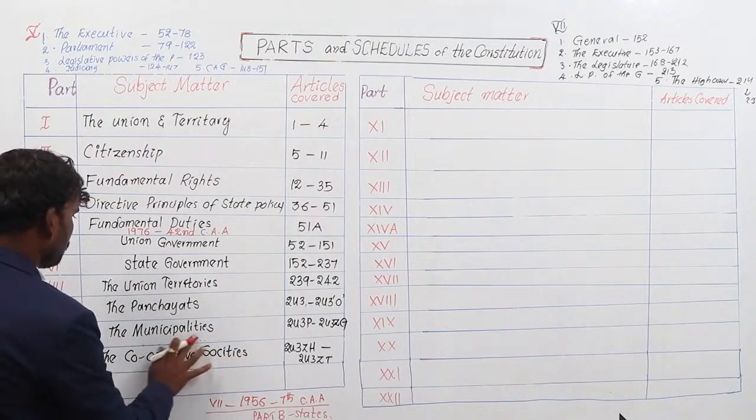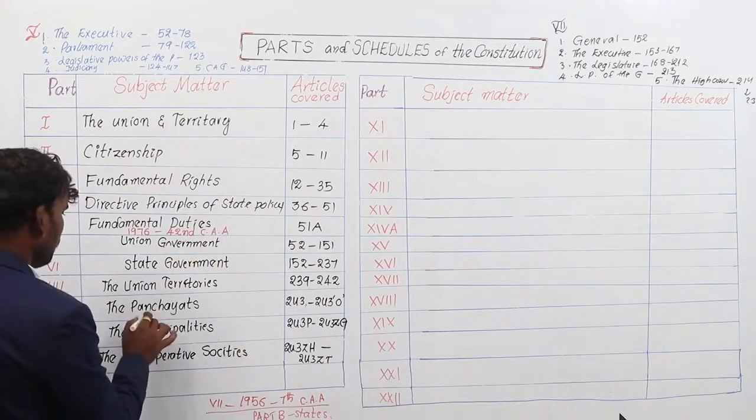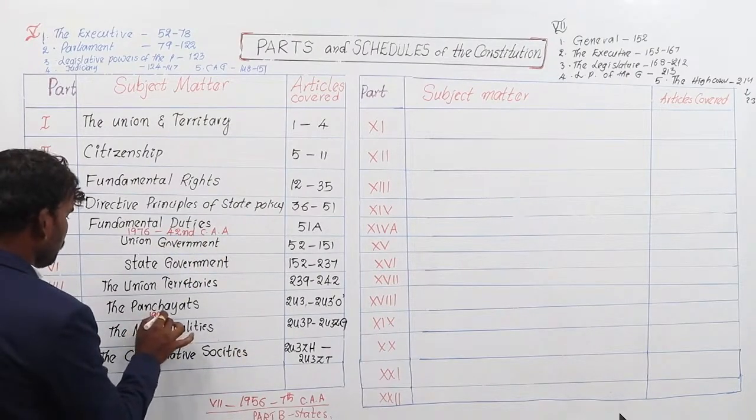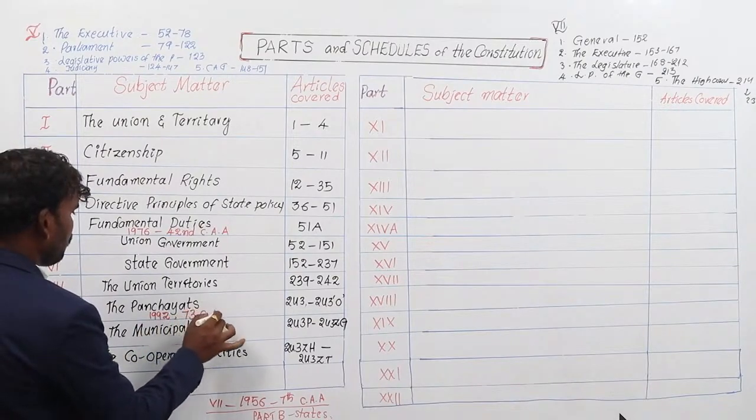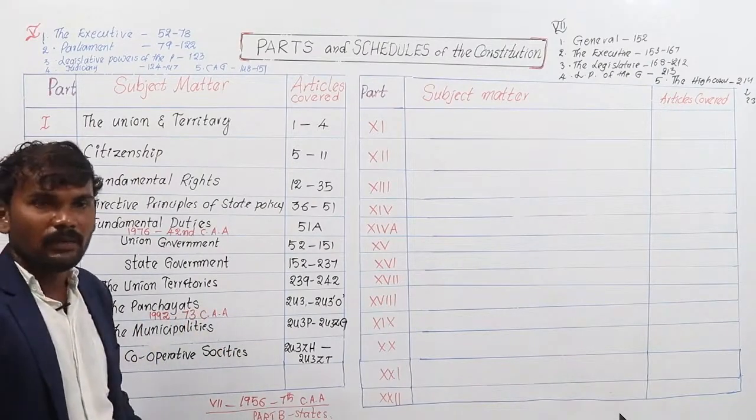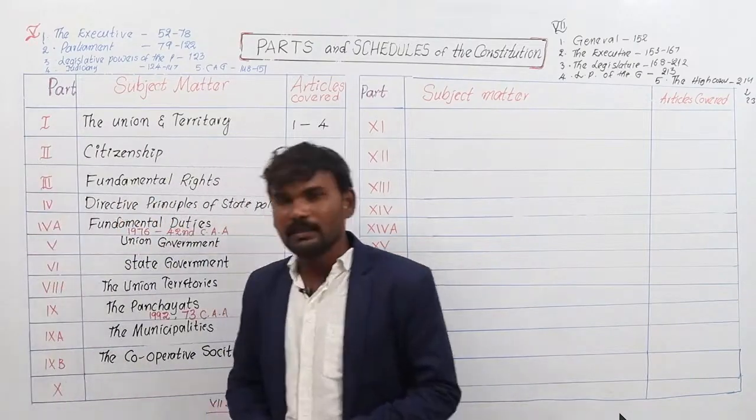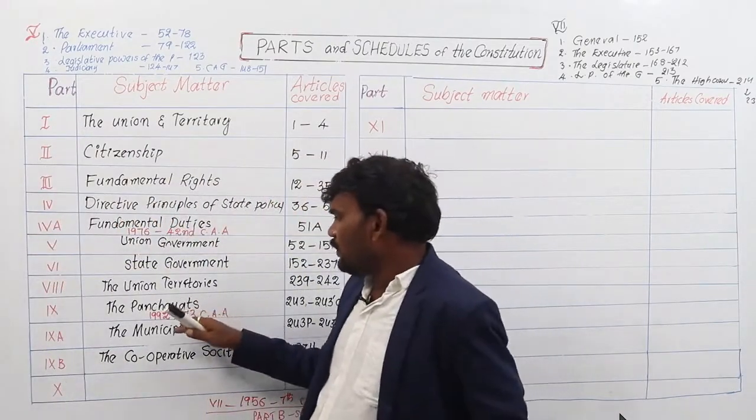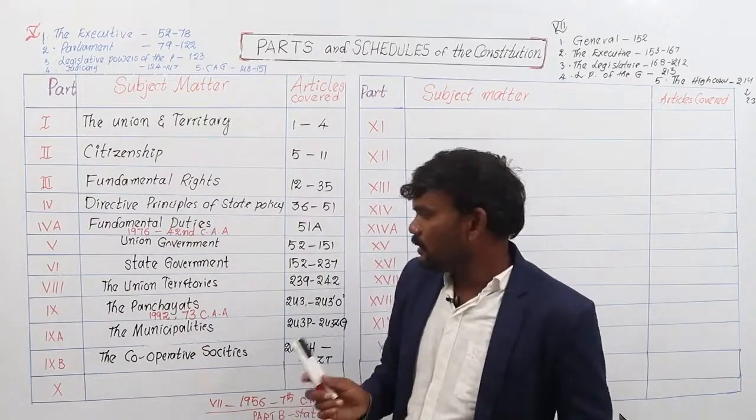The ninth part was re-added to the Indian Constitution with more articles in 1992 by the 73rd Constitutional Amendment Act. But the 73rd Constitutional Amendment Act came into existence in 1993. The bill was introduced in Parliament in 1992, but the Act came into force from 1993, April 24.